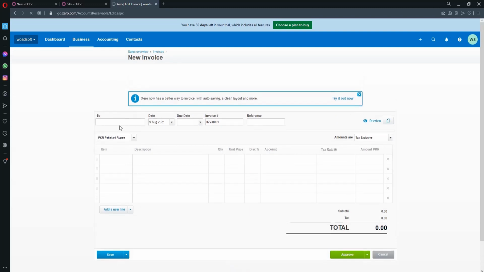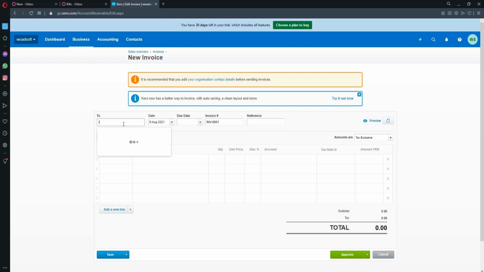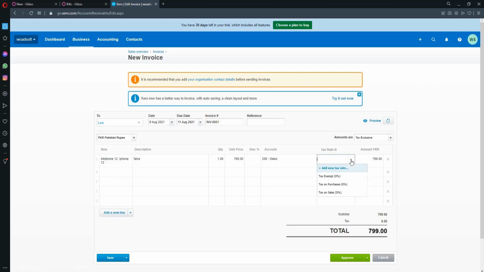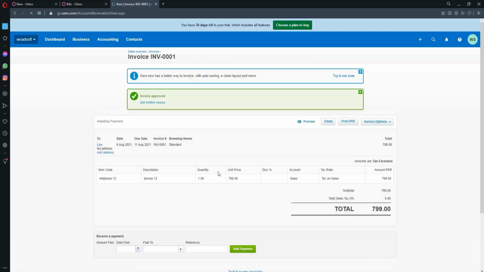I simply add some dummy information and click on approve. Our invoice is created successfully.